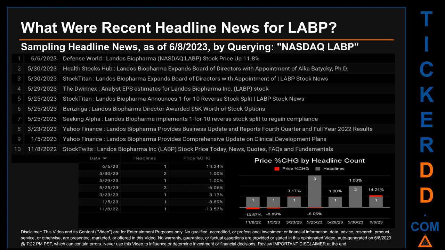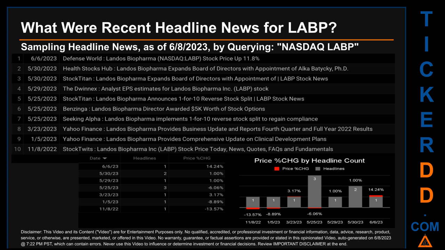It had 3 discovered headlines when Health Stocks Hub published the headline that read, Lando's Biopharma expands board of directors with appointment of Alka Badaki, Ph.D. Stock Titan published the headline that read, Lando's Biopharma expands board of directors with appointment of LABP Stock News. Stock Titan published the headline that read, Lando's Biopharma announces 1-for-10 reverse stock split, LABP Stock News. Benzinga published the headline that read, Lando's Biopharma director awarded $5,000 worth of stock options. Seeking Alpha published the headline that read, Lando's Biopharma implements 1-for-10 reverse stock split to regain compliance.